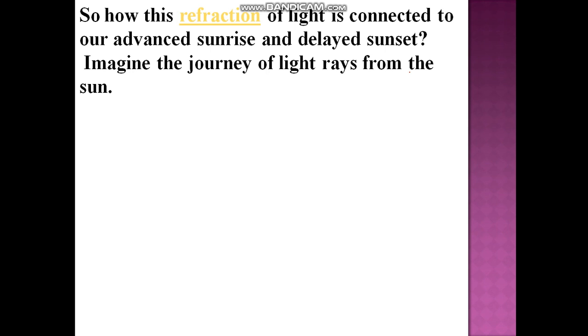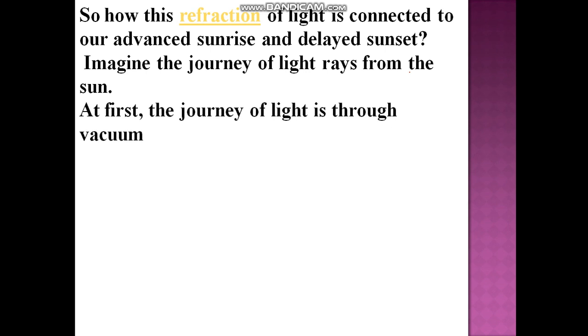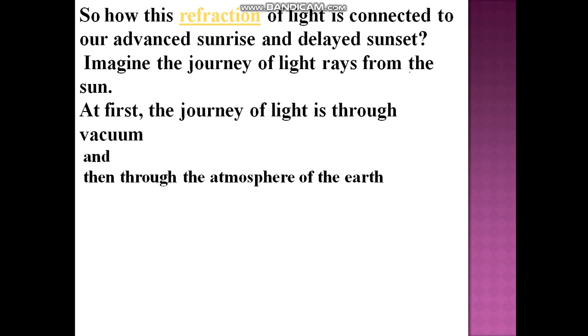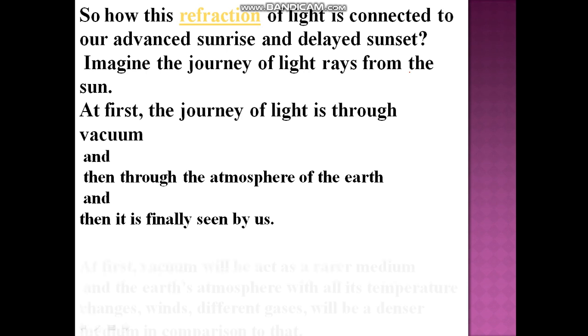Imagine the journey of light rays from the sun. At first, the journey of light is through vacuum and then through the atmosphere of the earth, and then it is finally seen by us.